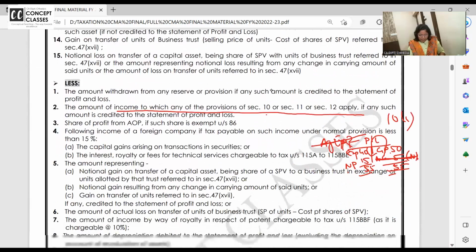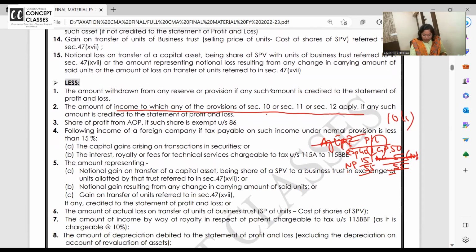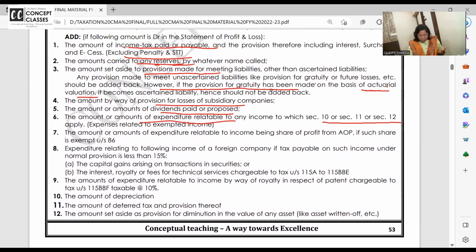Now, share of the profit from AOP is exempt. Whatever income you receive from AOP, it is exempt because AOP is already paying the tax at MMR. What is MMR? Maximum marginal rate of the tax. AOP is paying it already. So if the income received from AOP is exempt, remove. Then any expense related to AOP income which is exempt, what should you do? Add back.